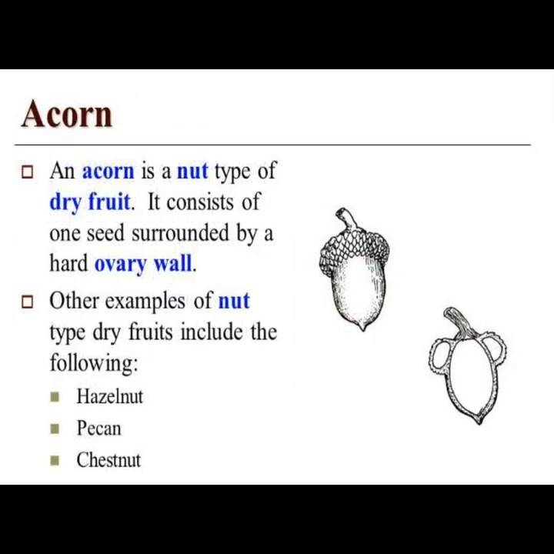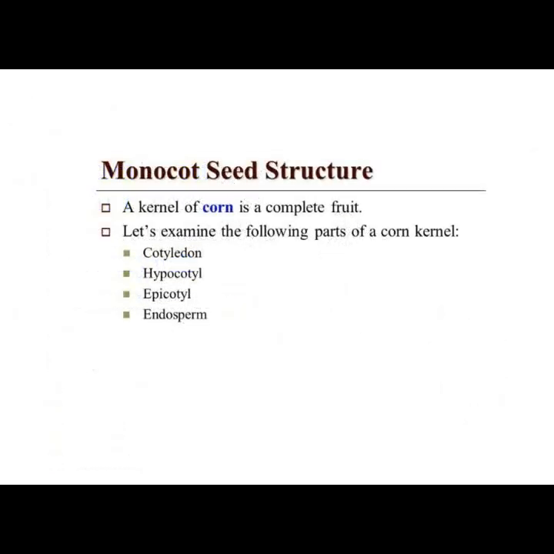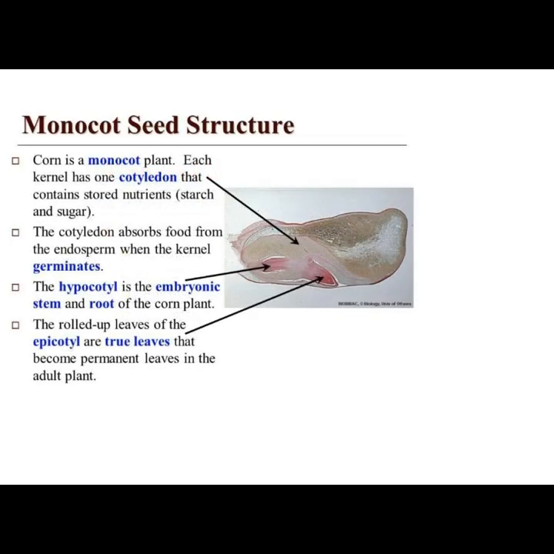An acorn is a nut type of dry fruit. It consists of one seed surrounded by a hard ovary wall. Other examples of nut type dry fruits include the hazelnut, pecan, and chestnut. Monocot seed structure. A kernel of corn is a complete fruit. Let's examine the following parts of a kernel: cotyledon, hypocotyl, epicotyl, and endosperm.